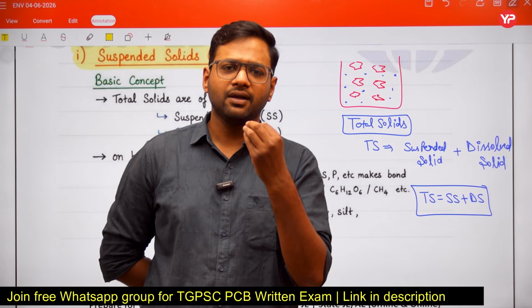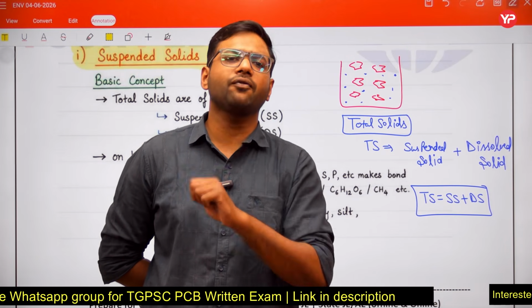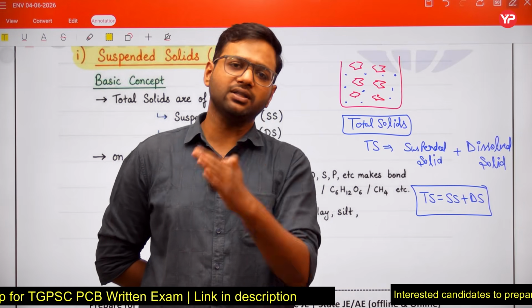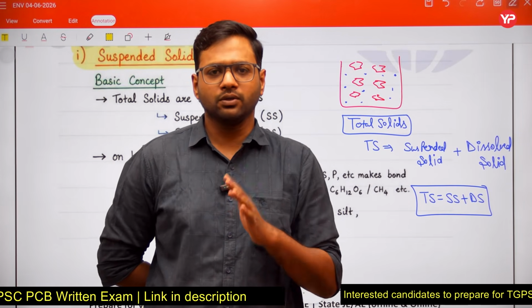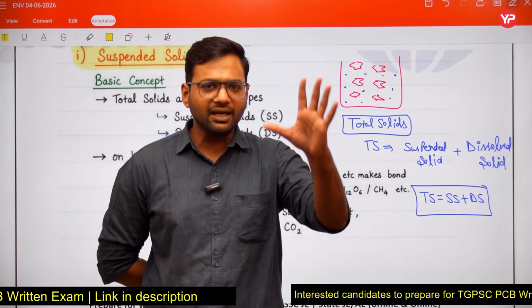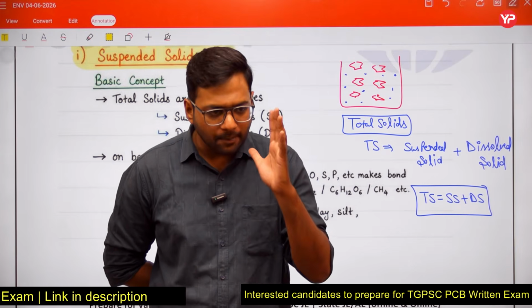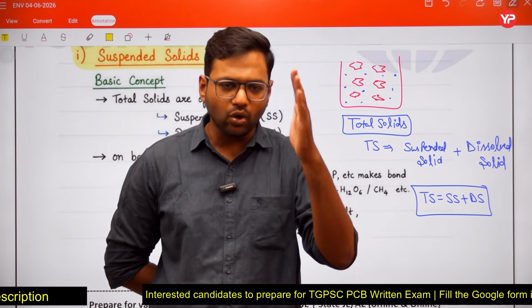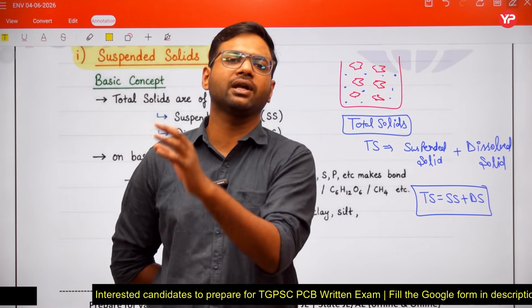So on the basis of nature we have classified the solids as organic solids and inorganic solids.